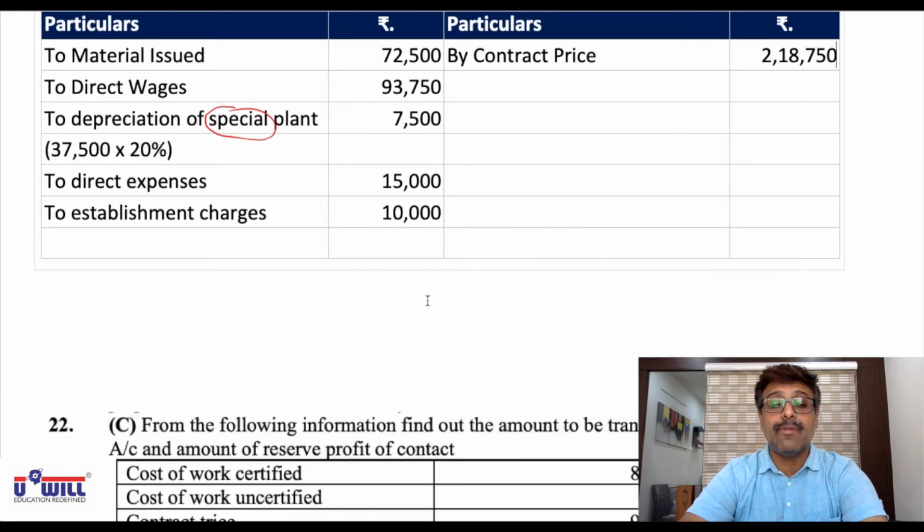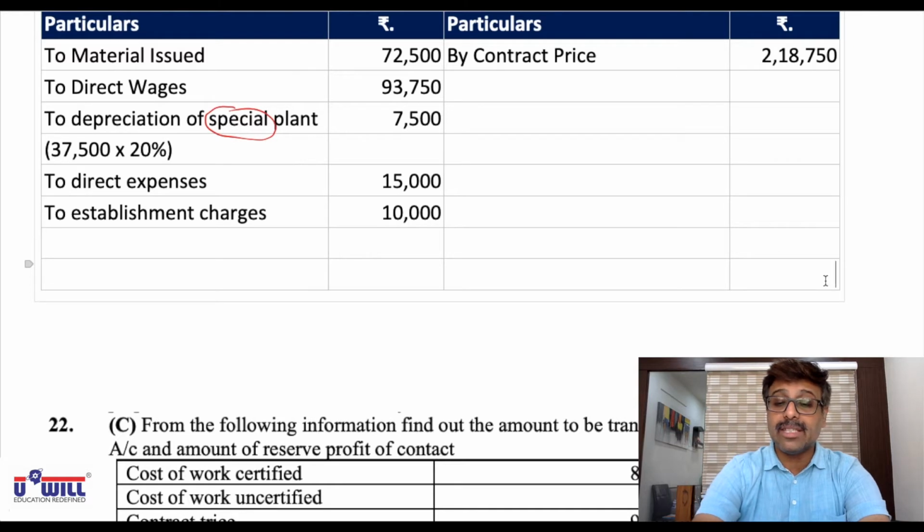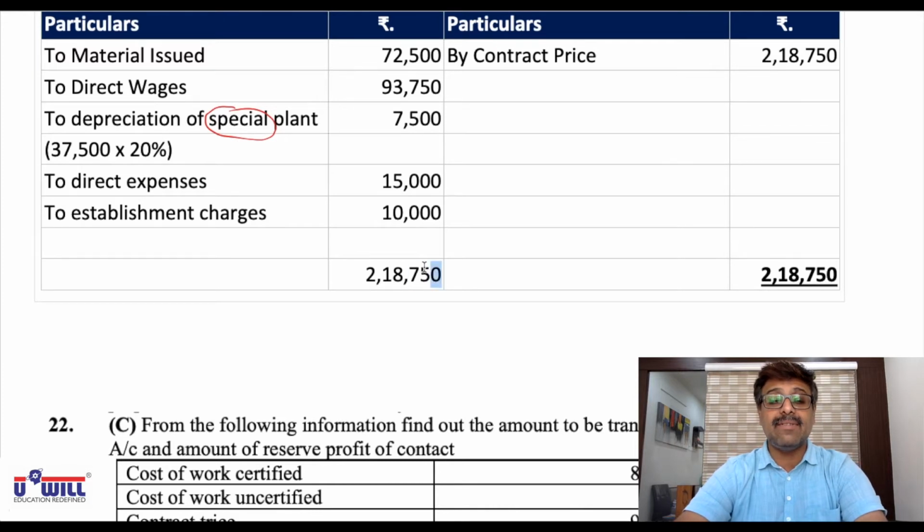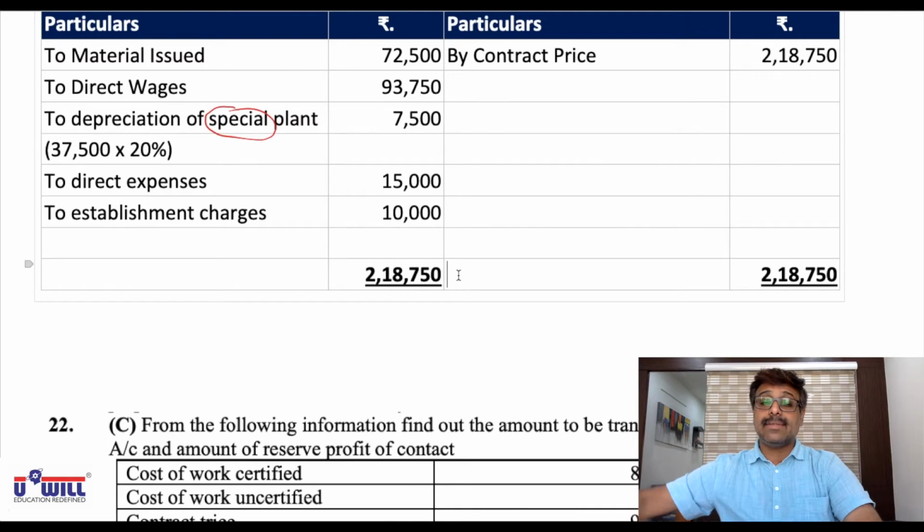There is only one part of contract account over here. So first we'll do the total of credit side, which is 2,18,750 itself. Write 2,18,750 on both the sides, everyone. Now all of you do it. 2,18,750 minus 72,500 minus 93,750 minus 7,500 minus 15,000 minus 10,000.